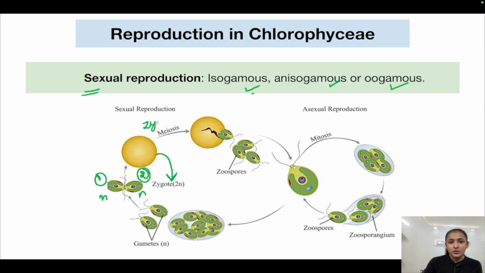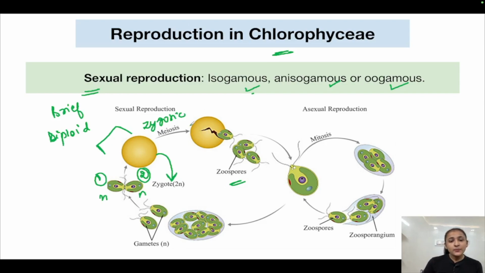Okay, both of these are haploid. They fuse together in order to form a diploid zygote. The zygote will undergo the zygotic meiosis. What do we call it? Zygotic meiosis, because the zygote is not giving rise to a new plant body. It is dividing via meiosis in order to again give rise to zoospores. Okay, so this phase here, this is the diploid phase in algae, and it is a very brief phase. And the rest of the phase is haploid. So the algae is alternating between this brief diploid phase and the majority of the other phase. Here in Chlorophyceae we are specifically talking about haploid. Okay, so it is following the haplontic life cycle, because the majority of the time Chlorophyceae is existing in the haploid stage.